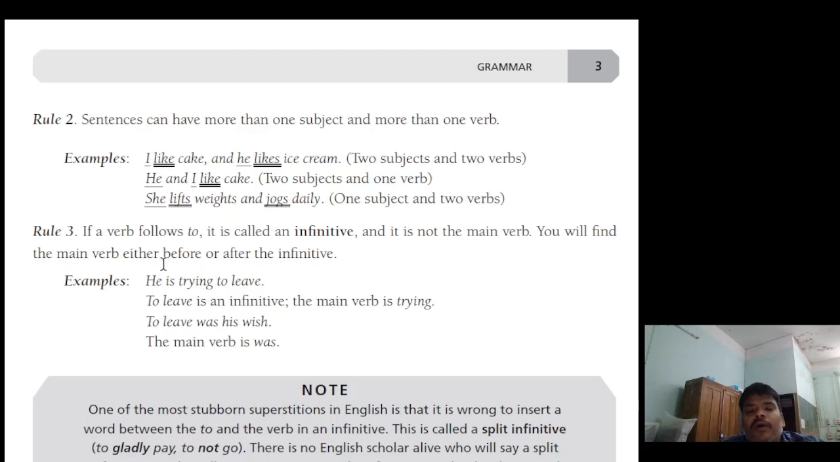Rule 3. If a verb follows to, it is called an infinitive and it is not the main verb. You will find the main verb either before or after the infinitive. He is trying to live. Here to live is an infinitive. The main verb is trying. To live was his wish. The main verb is was.